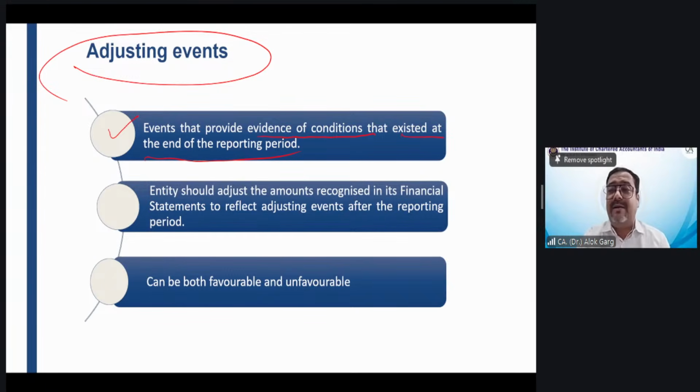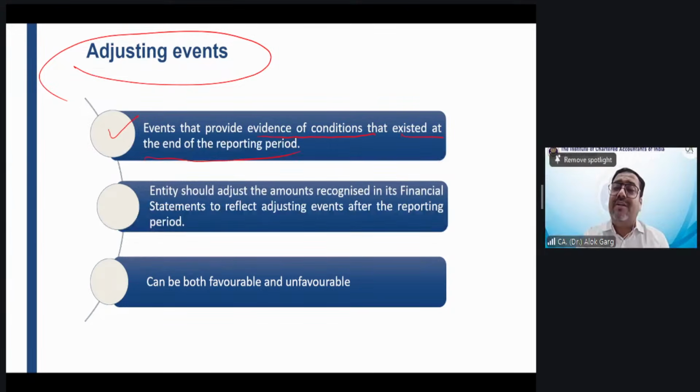Now, second example. The company is selling goods on credit and there is a customer to whom the company has sold goods on credit, and the customer was not paying for the last 1 year. But of course, the company is selling goods in good faith. Now the preparation of the financial statements and the audit started. The auditor asked for the balance confirmation from a customer, right?